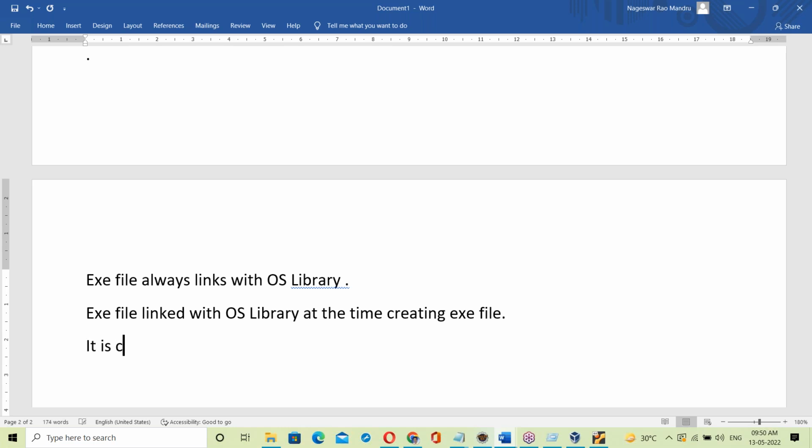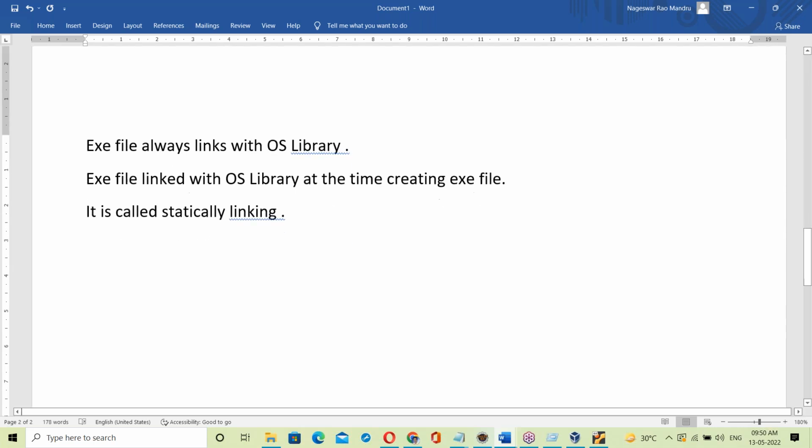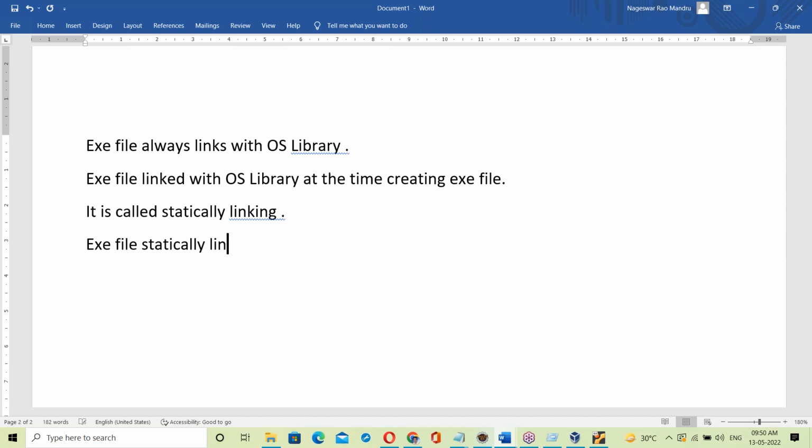So the exe file is statically linked with the OS library. That's it. Here the exe file uses static linking. Java uses dynamic linking. We will discuss dynamic linking also.